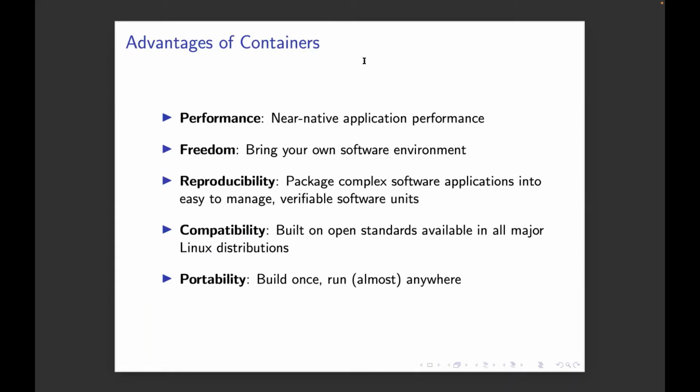So in addition to performance, you get this freedom to bring your own software environments wherever you want. Nice thing about doing scientific computing, right? Reproducibility is a big challenge. How do you reproduce the same version of your application compiled with the same version of a compiler, the same version of an MPI distribution, the same version of CUDA, run it and get your output? You rely on that output for a certain paper, and you go back another year, try to rerun the same calculation. If you don't have exactly all those same versions anymore and you get slightly different results, that could be a challenge.